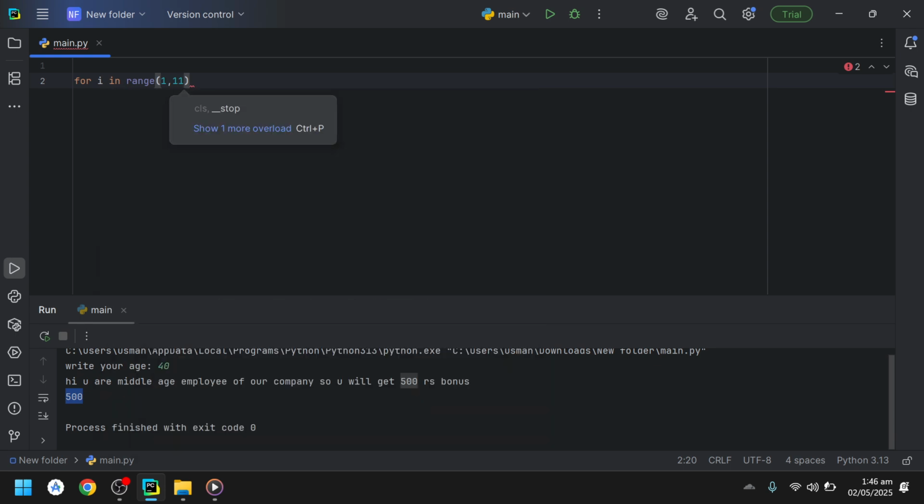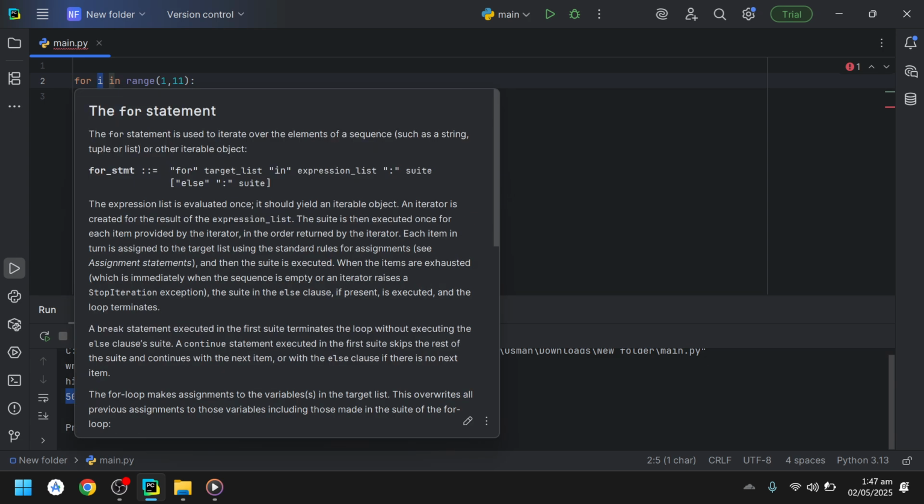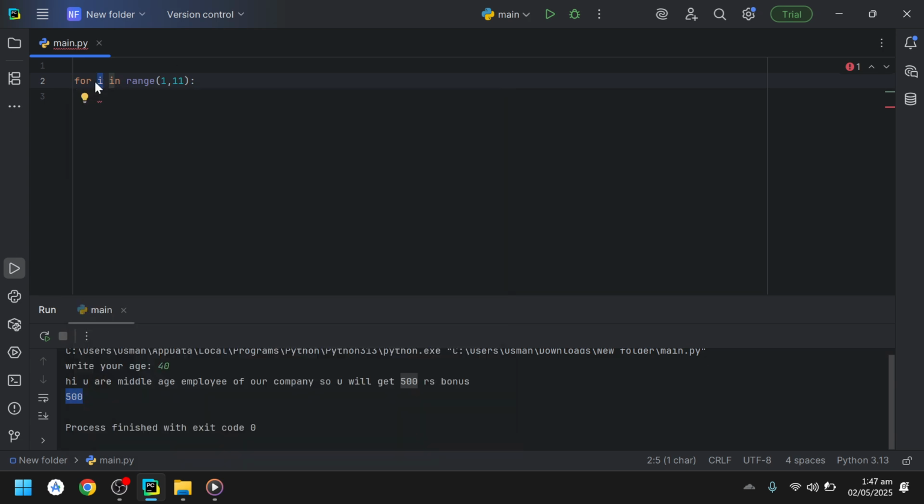Now what will happen is this variable i will first get the value 1. The code block below will get executed, no matter how many lines are here, they will get executed. The i will have the value of 1, and when all the lines have been executed, the loop will run again, and then i will have the value 2.